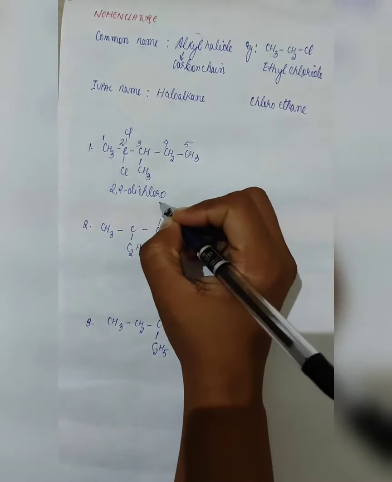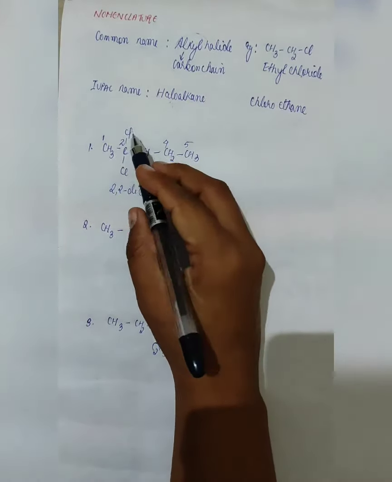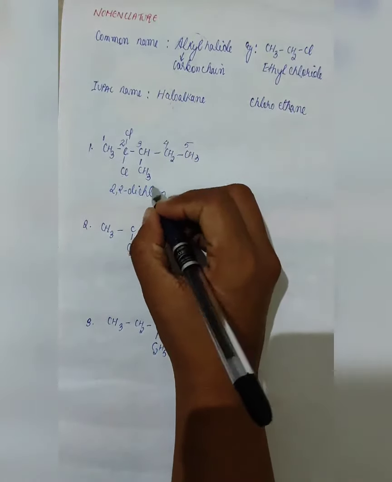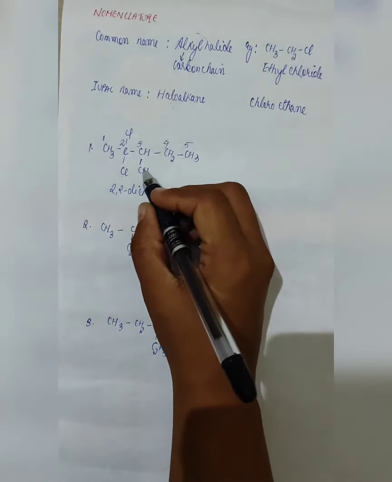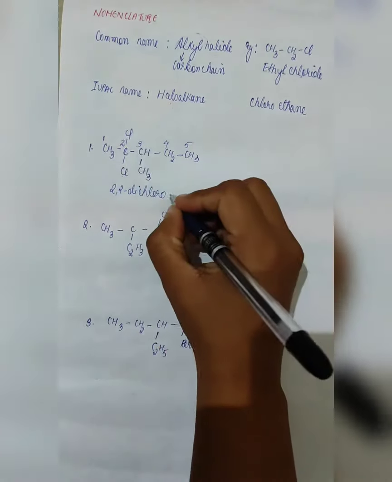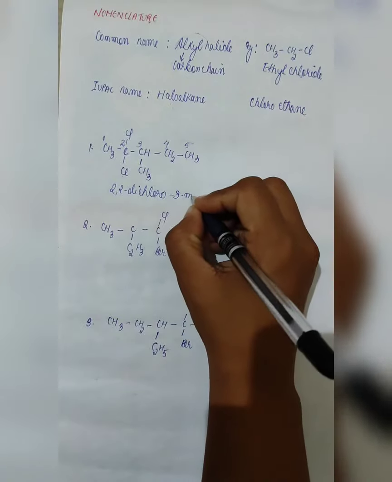Since we have 2 chlorine, the halogen will be named as halo. Now our next step is to name the other substituent, which is methyl. Methyl is on number 3, so it will be 3-methyl.